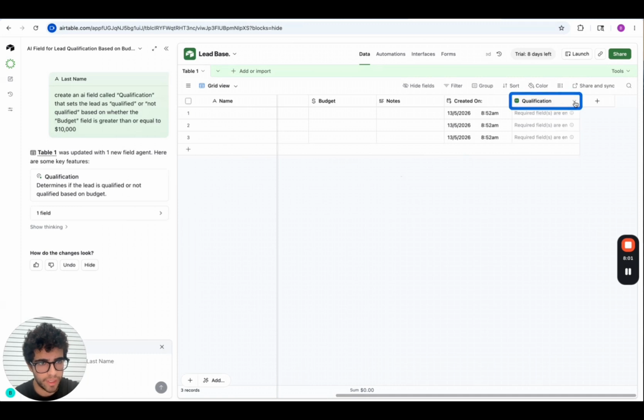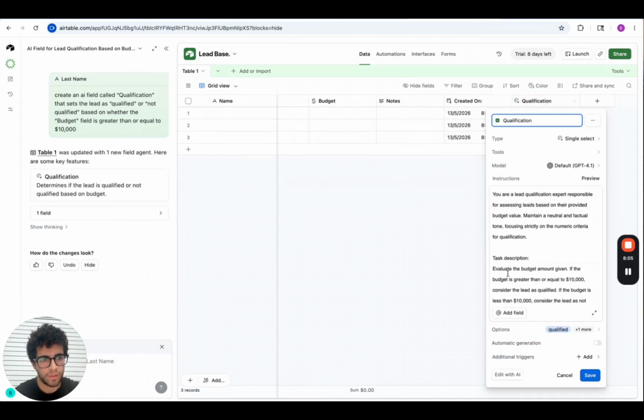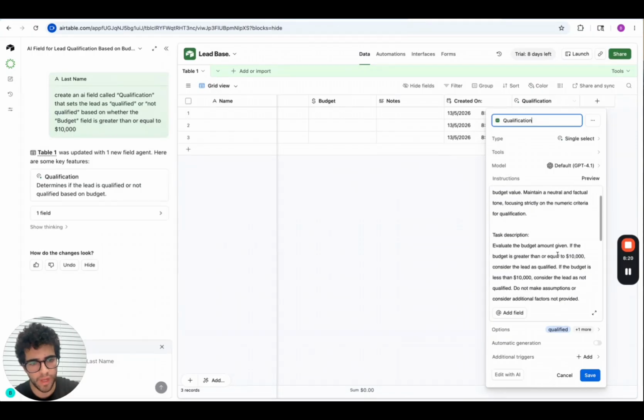All right, so here you can see that we have a new section. If we click on edit field, we can see that this section has a prompt built in. So this section is going to use this prompt. You are a lead qualification expert responsible for assessing leads based on the provided budget value. It has a task and it has an output.